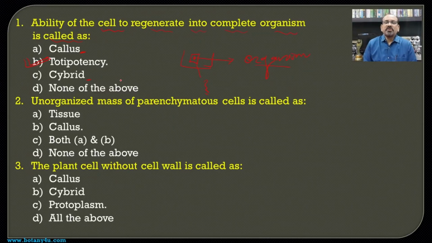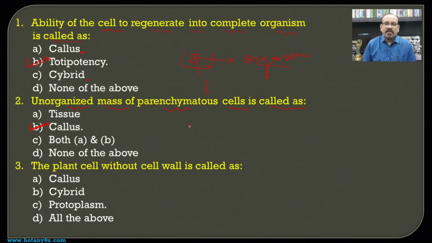Hybrid is nothing but the organism which is produced by the fusion of two different cells containing the nucleus of one organism and cytoplasm of the two different organisms. So the second one, that is, the unorganized mass of parenchymatous cells is called as, and this is a definition of callus.